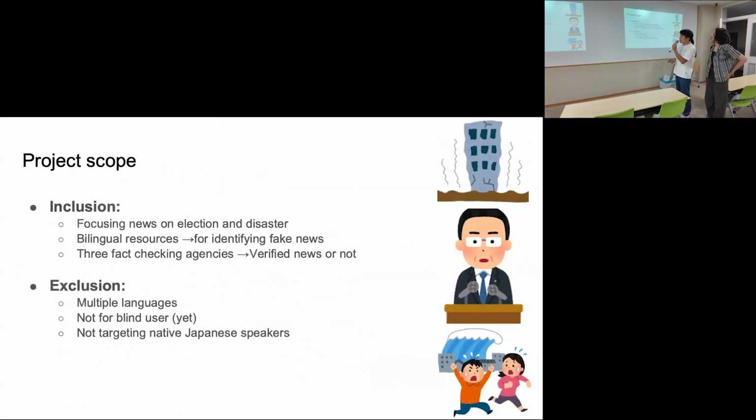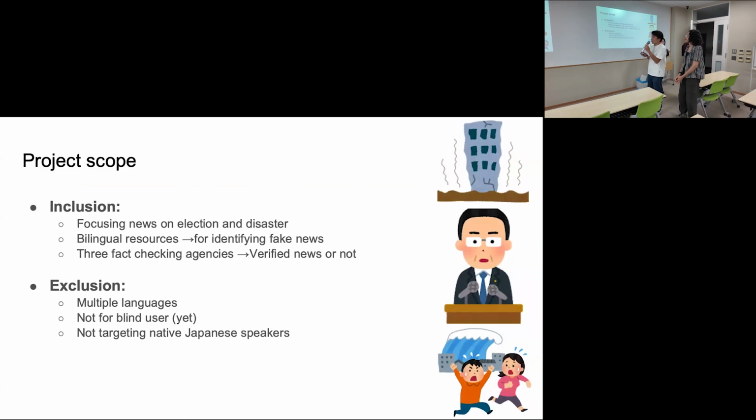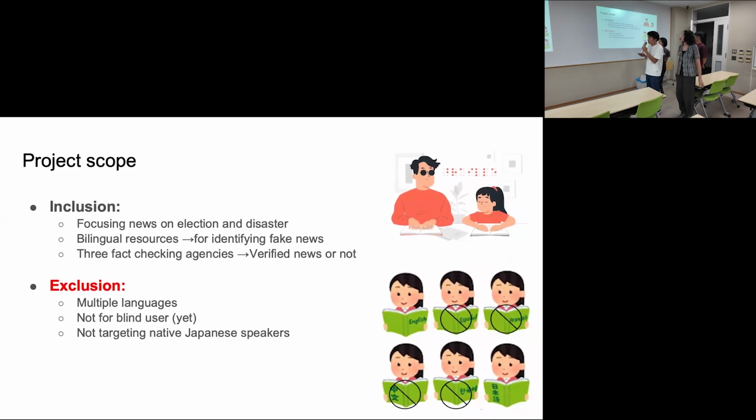Here's the project scope. First is inclusion. As mentioned, we are focusing on news about elections and disasters. We use bilingual resources that identify fake news in various ways. We use 3 fact-checking engines to see whether news is verified or not. The exclusion: not using multiple languages and not serving blind users in the first project. If this project succeeds, maybe we will consider this part. And not targeting native Japanese speakers.